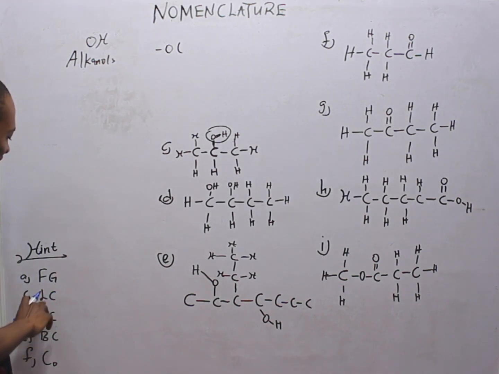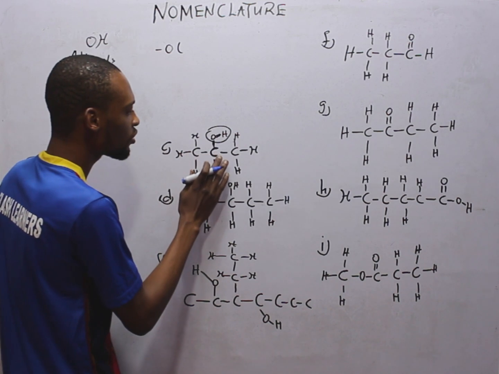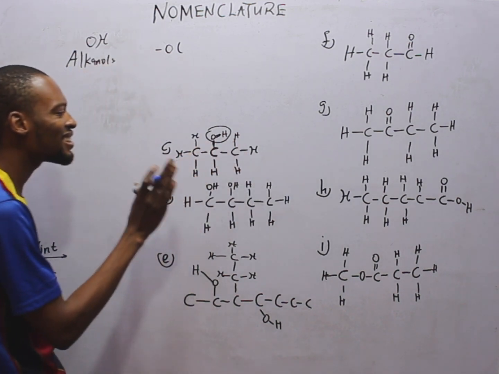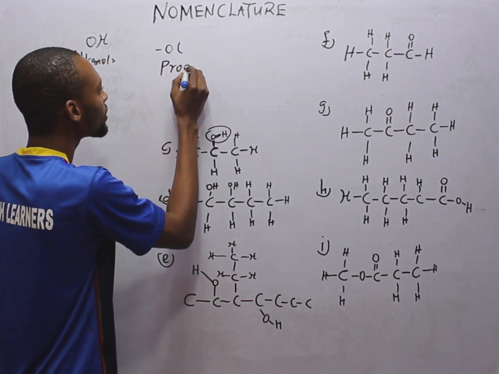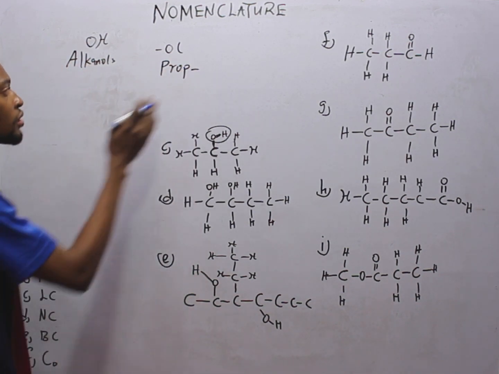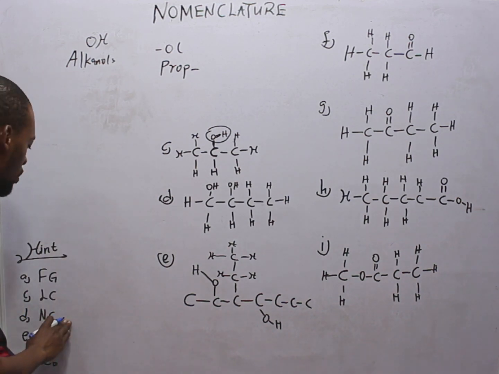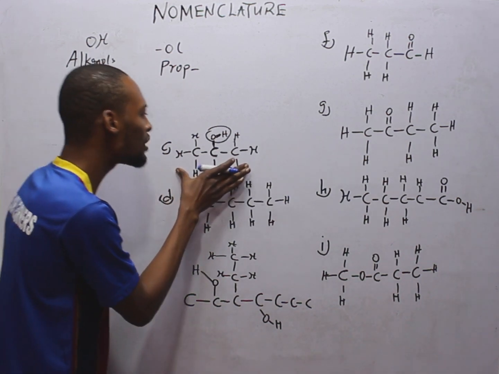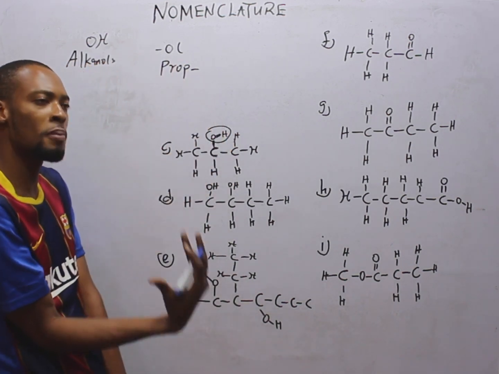The next thing is identify the longest carbon chain. Now, 1, 2, 3. The longest chain is 3. So prop as the prefix, or propan. Next, number the carbon. We number the carbon in a way that gives the carbon carrying the functional group the lowest number.